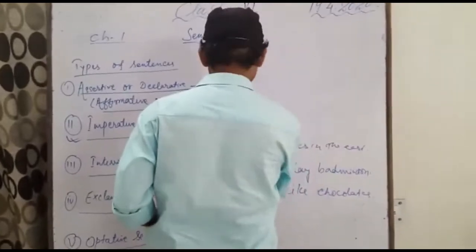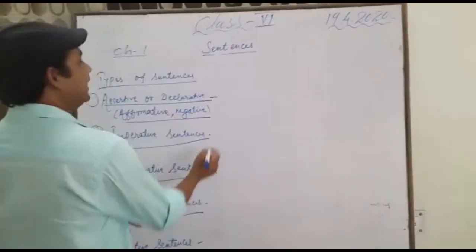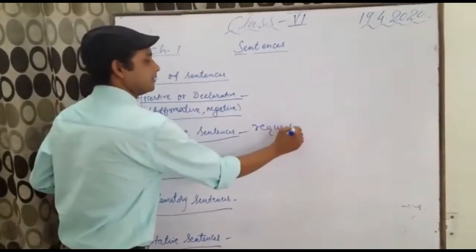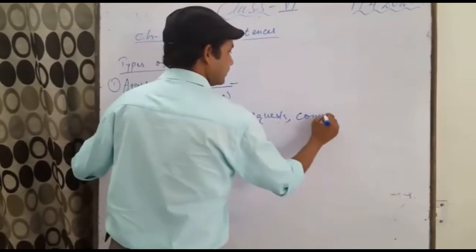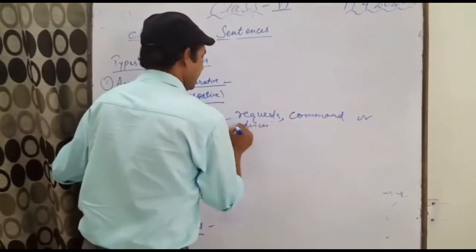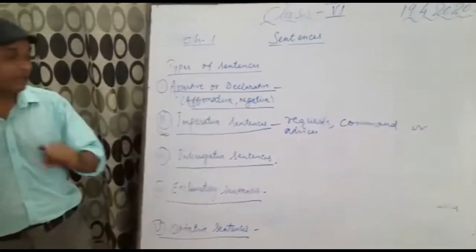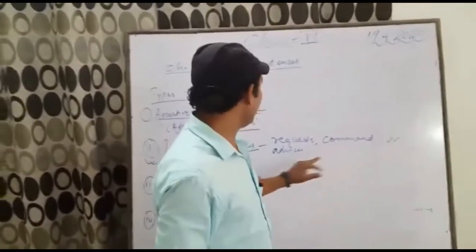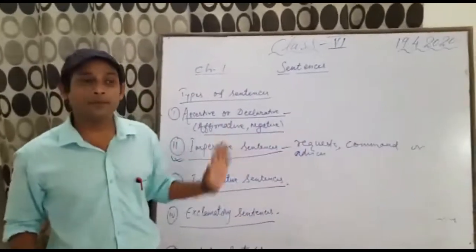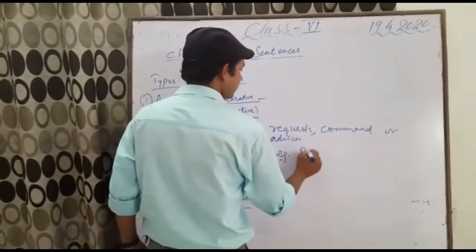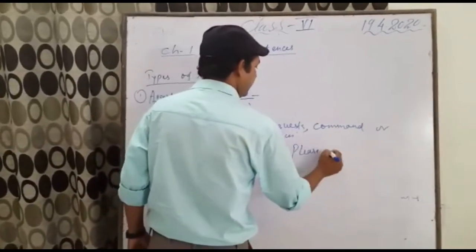Now I'll tell you what are imperative sentences. Sentences that express requests, commands or advices are known as imperative sentences. I repeat, sentences that contain a request, that show a command, that express advice, they are called imperative sentences. For example, please give me a pen. You can look at this sentence, this is a request, so this is an imperative sentence.